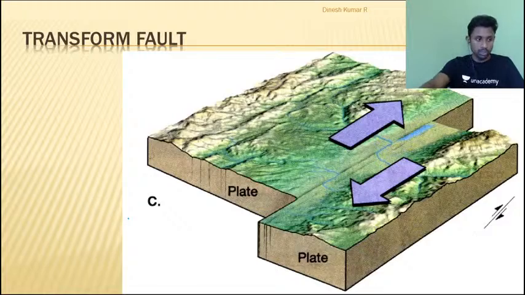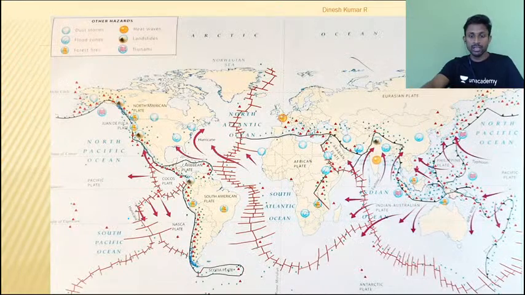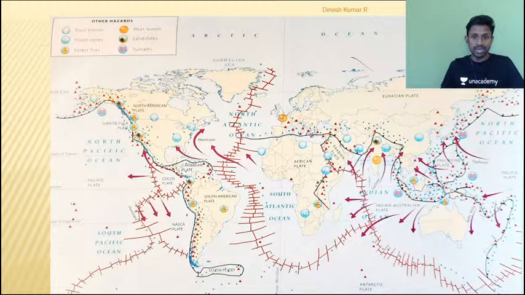And we have understood one more thing, that on the present day interactions, you can see this map, these red lines on the map are showing divergence. And can you very clearly see all the red lines are majorly inside the oceans? Can you see that very clearly? So give me a second, let me just highlight it for you guys. Can you see? These are the red lines I'm talking about. These are the lines where I am experiencing divergence, and in the present day world most of these divergences are taking place inside the ocean. Can you see the Red Sea? It is the second stage. So we have discussed all these interactions.